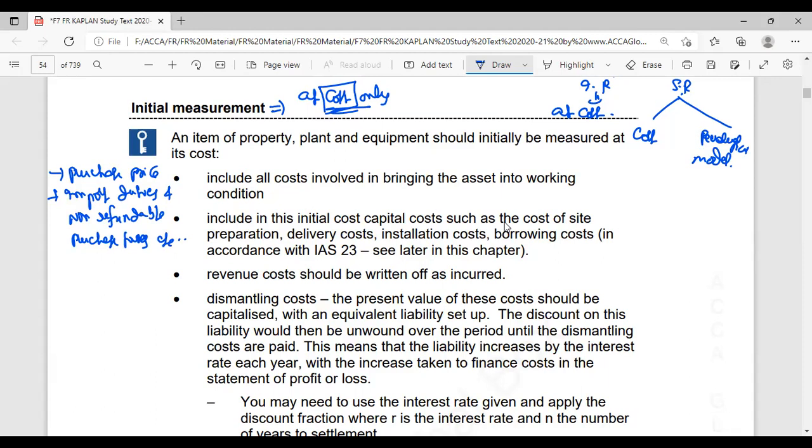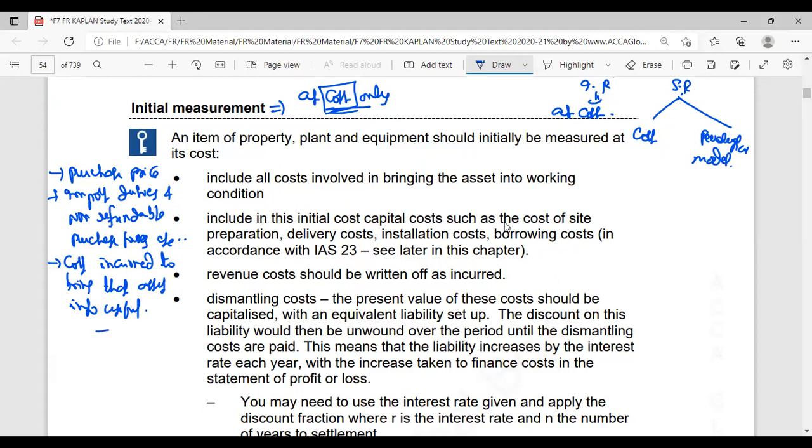For example, in India, GST is there. That item, and another one is the cost incurred to bring that asset into useful condition.